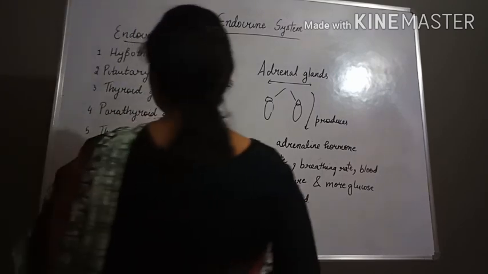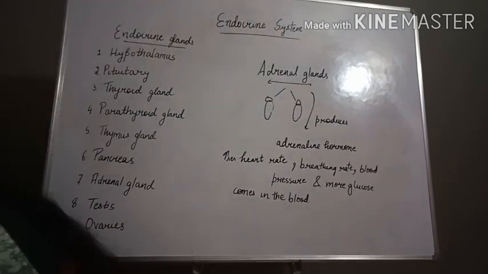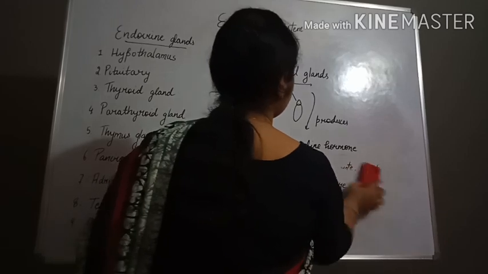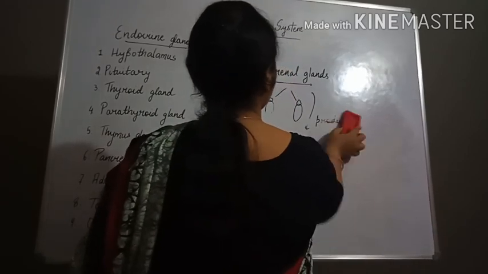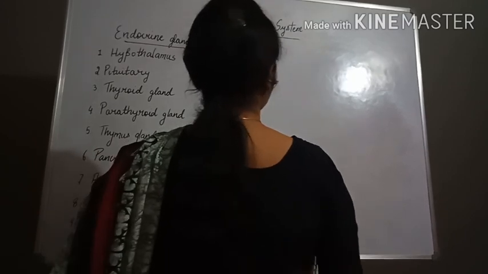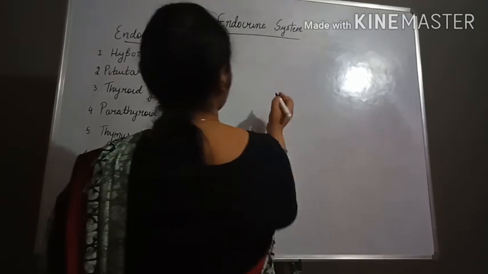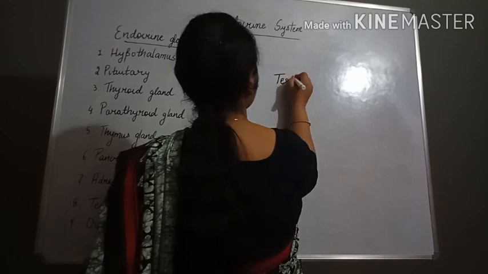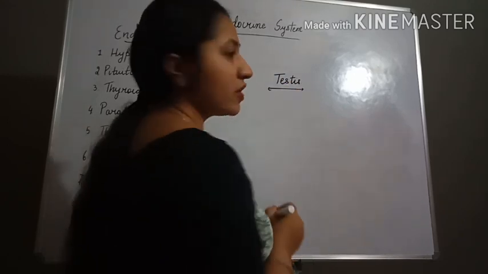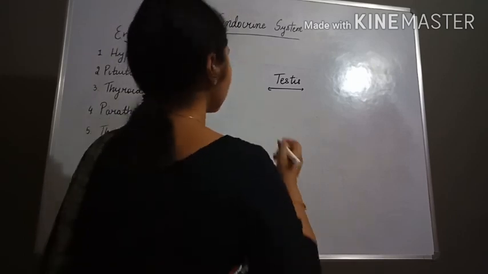Now next we will discuss the testes. What is the function of the testes?